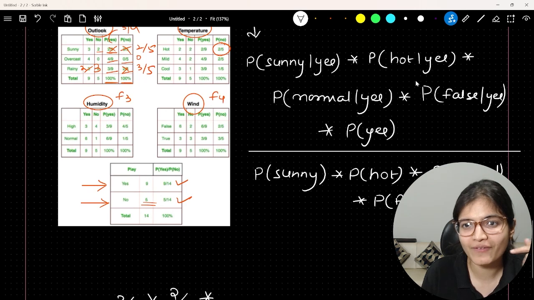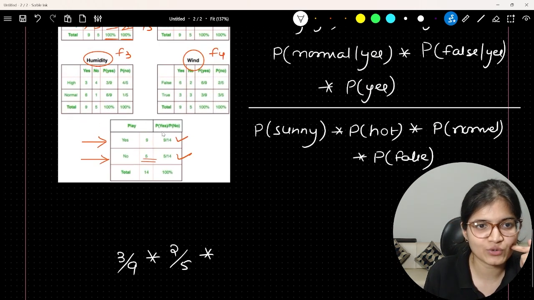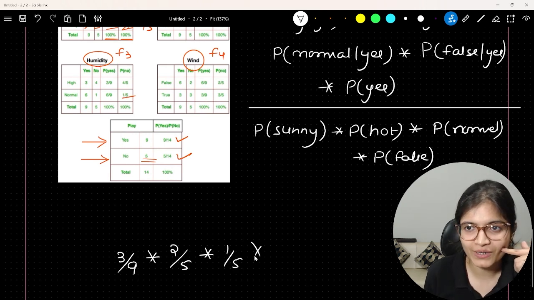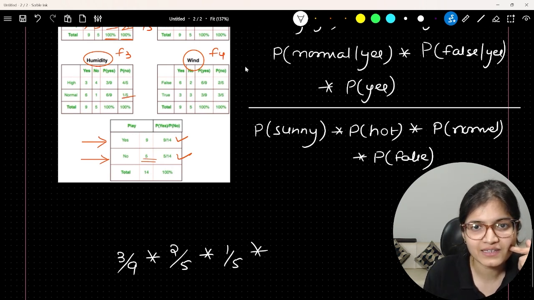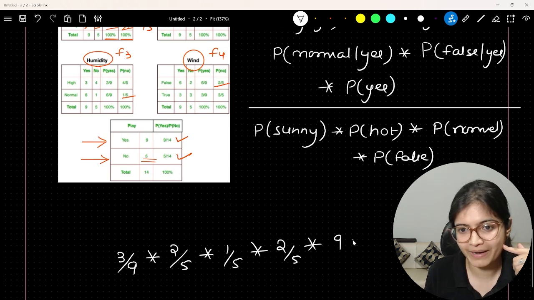If it is not, I have now shown you how you can rectify it. Then you will evaluate the probability of normal given yes. It will be 1 by 5, as you can see on this particular screen. Then what is the probability of false given yes? As you can see, it is 2 by 5. You can refer to 2 by 5 here. Into the probability of yes, you can see 9 by 14. So it will be 9 by 14.